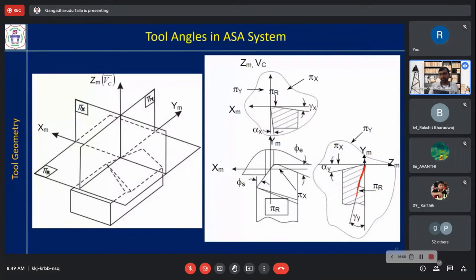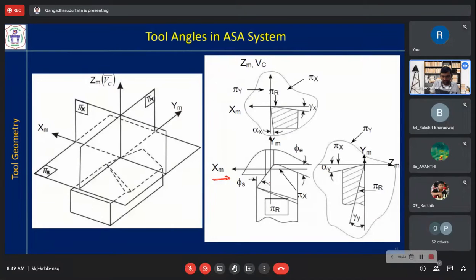Please tell me, any one of you, what is that edge? That is the principal cutting edge only. We are looking from a different direction.